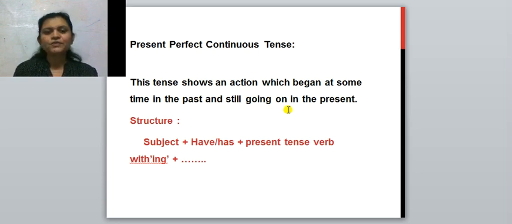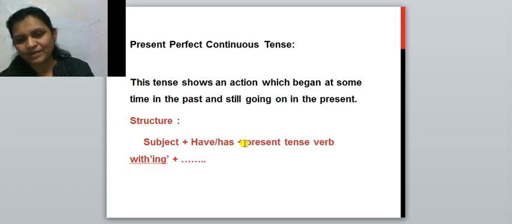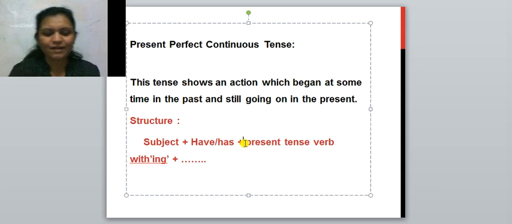Correct? Suppose you started to read a book, maybe a novel. You started to read it yesterday, right? But still your reading is not over. Still you are reading it. At that time, what will you say? You will say that I have been reading a novel. What is left here?